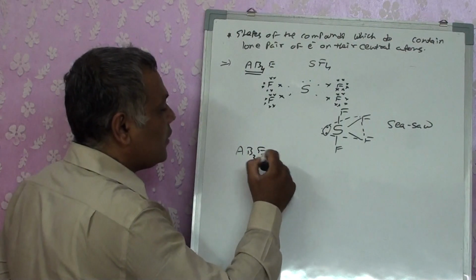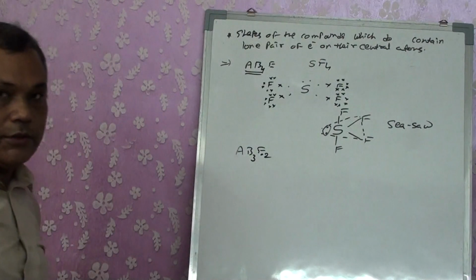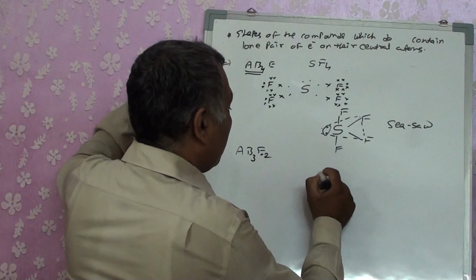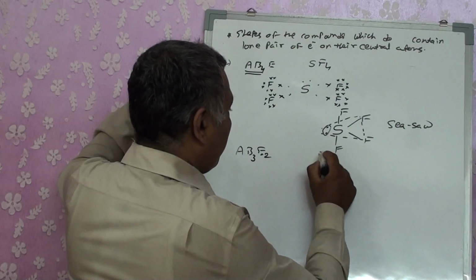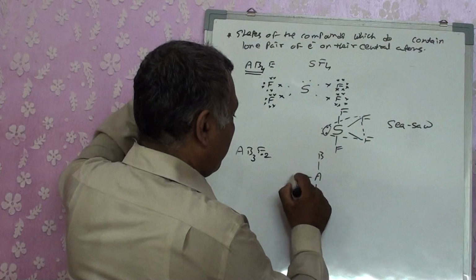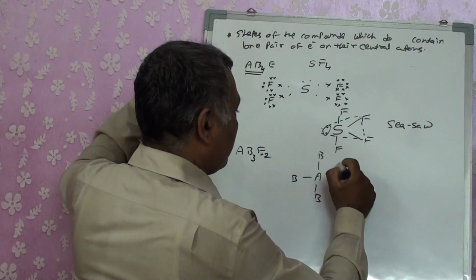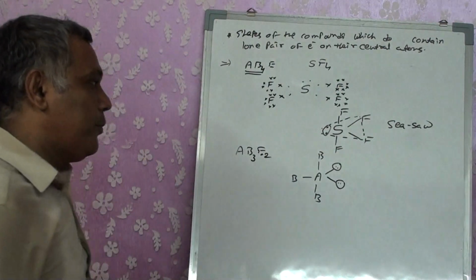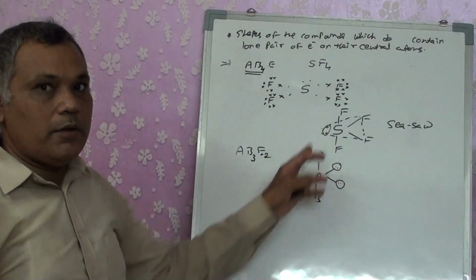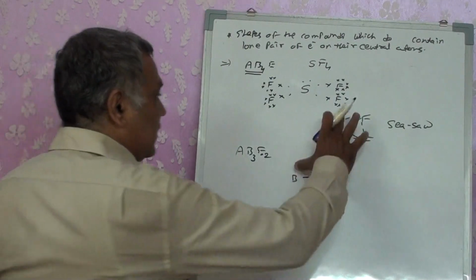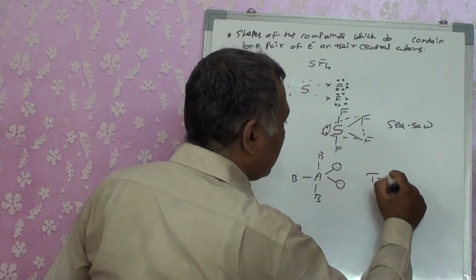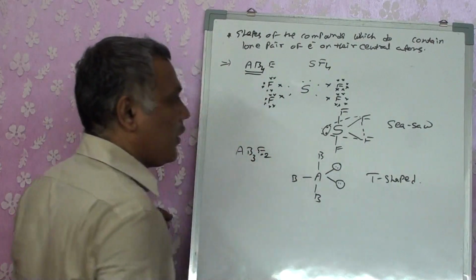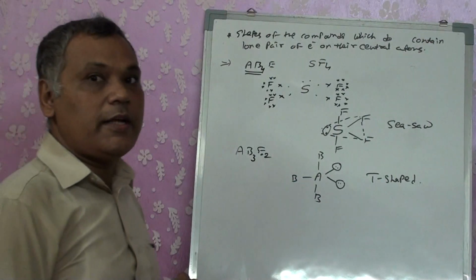Let's take an example of AB3E2. What will be the change in it? When you have AB3E2, you have the same arrangement, trigonal bipyramidal. The shape is considered T-shaped without the lone pairs of electrons.